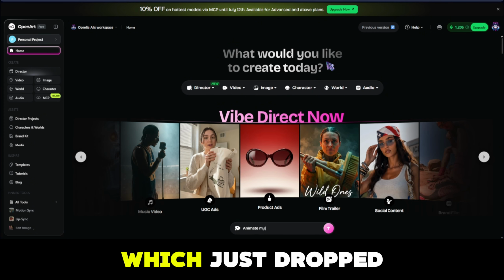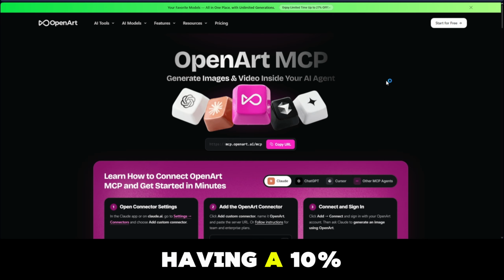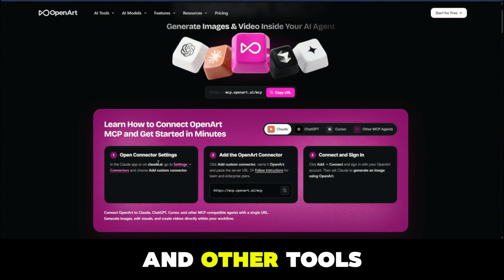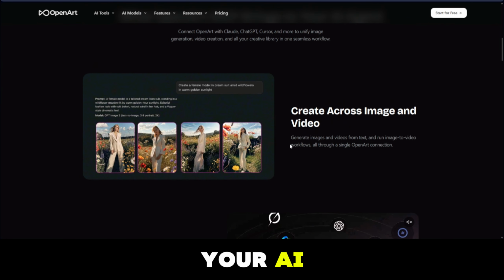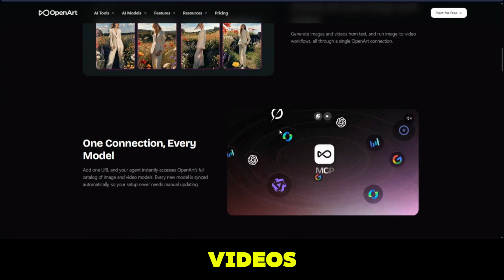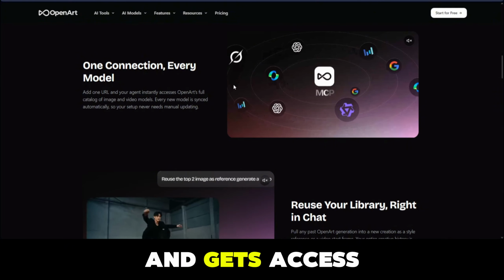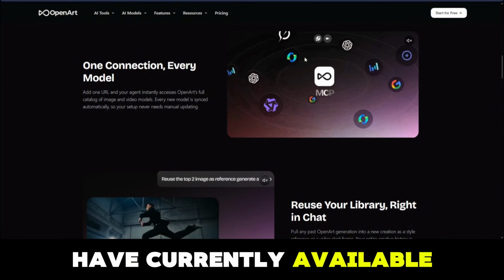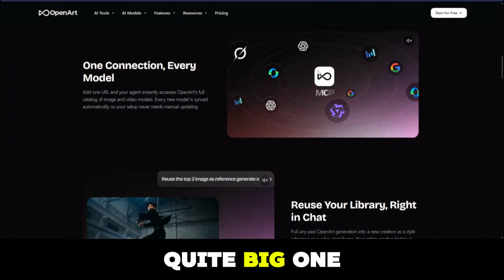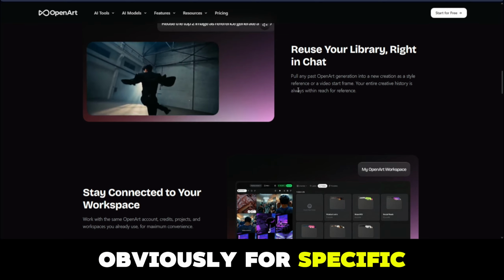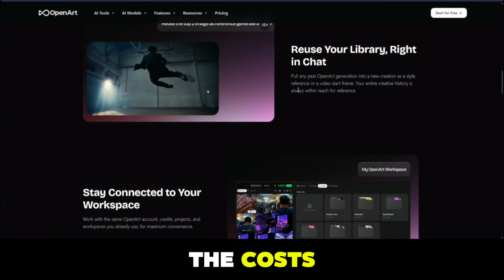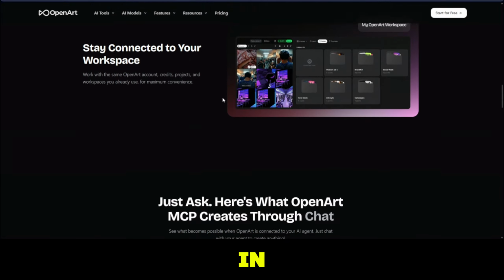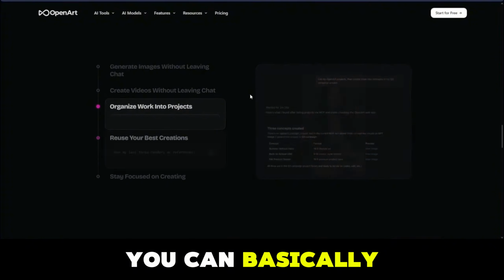The first one being MCP, which is still having a 10% discount till tomorrow, that is the 12th. This basically allows you to hook up your Claude and other tools like ChatGPT into their OpenArt connector, which allows your AI agent to start generating images and videos with just one connection and get access to all of the models they currently have on their roster, which is quite big. This is obviously for specific types of workflows. Not everybody is into MCPs or wants to use them because of the costs, but for those who are interested, this is one alternative that you can go for.